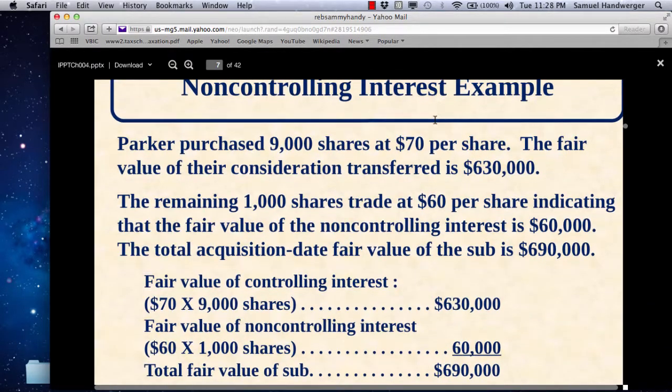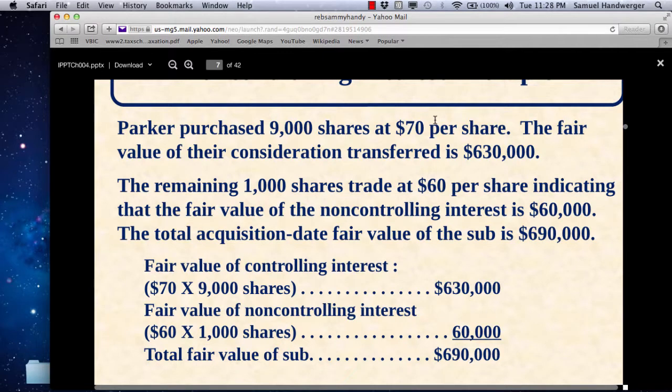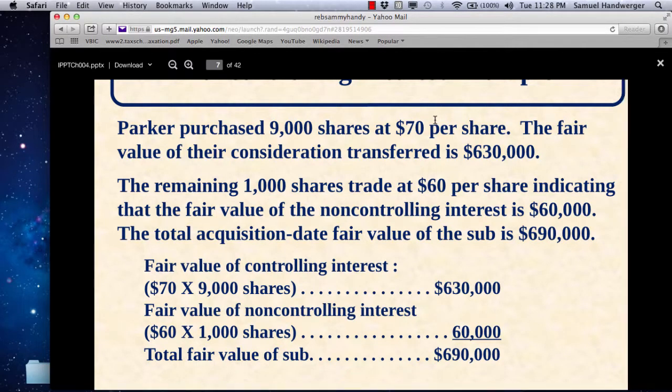All right, so the way we'll do it is, let's say that it was 10,000 shares outstanding. Parker purchased 9,000 of them to get 90%. They paid $70 per share, or $630,000 total. The remaining 1,000 shares not owned by Parker, Parker doesn't want them, so the value has to revert back to what we know, and we do know there's a market value, because we're told there is, $60 per share.